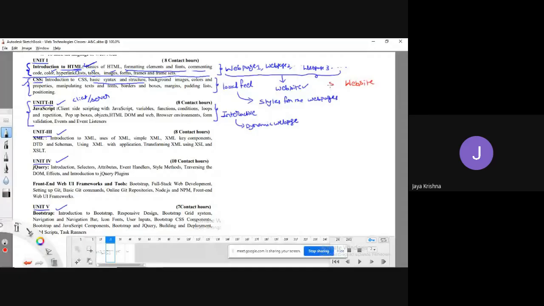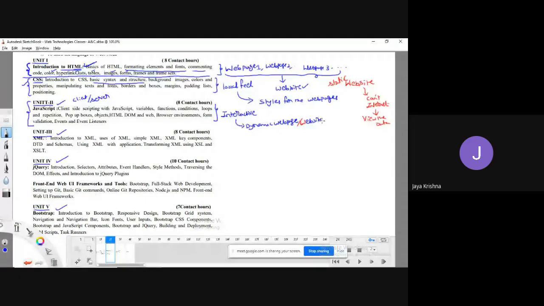That website is a static website. So what do you mean by static website? Where we can't interact. We can't interact, meaning we can just view the data. That's it. We can just view the data.